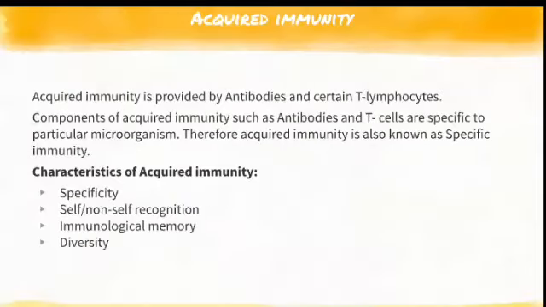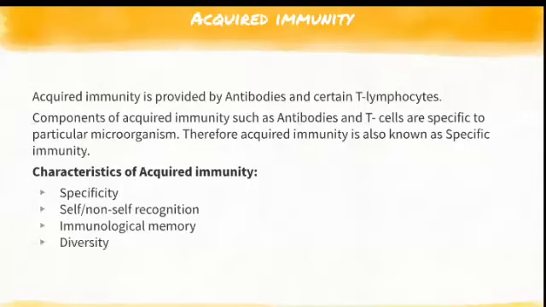The next is acquired immunity. We have seen what innate or natural immunity is, and this is acquired immunity. So what is acquired immunity? It is provided by antibodies and certain T lymphocytes. If you are giving any kind of immunity from outside, we say it is acquired immunity. Components of acquired immunity such as antibodies and T cells are specific to particular microorganisms.